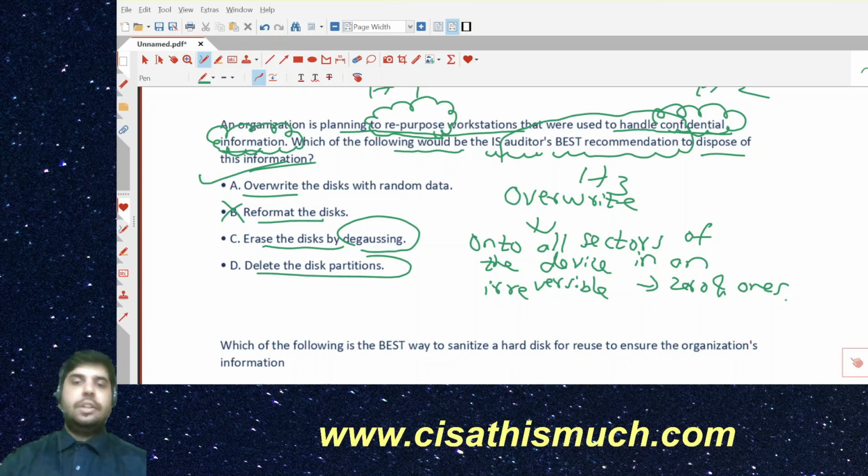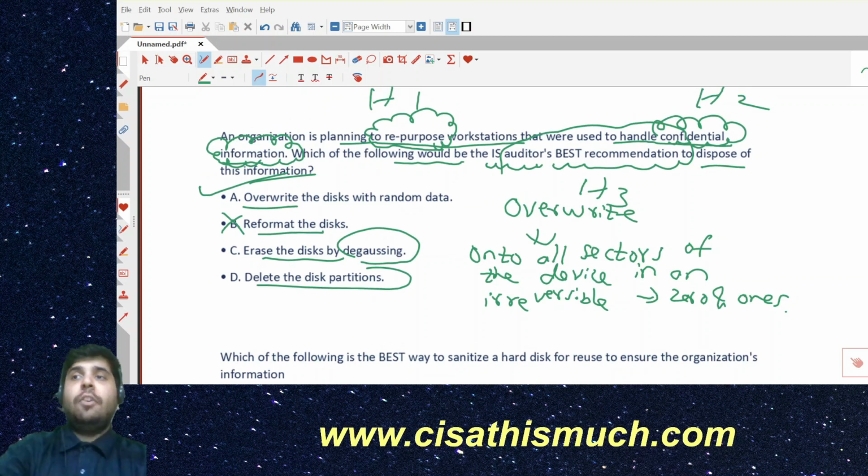Okay, but you need to understand that if we think logically, the answer can be degaussing, because it is asking your advice as an auditor, what advice you will give to the auditee. As an auditor, I will never recommend the organization to repurpose. Again, repurposing may be from one department to another department. The data previously was stored for the HR department, and now they want the particular system to store some other department's data.